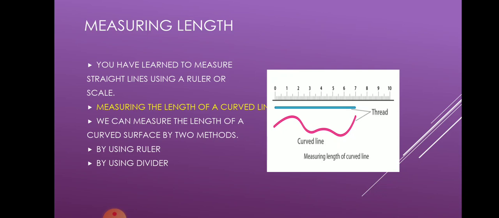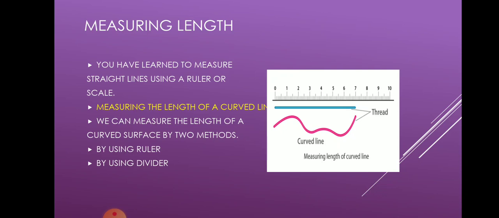If it comes upon 5 centimeters, I can say the distance from P to Q is 5 centimeters, and the thread is 5 centimeters long. So this is how I can measure it.